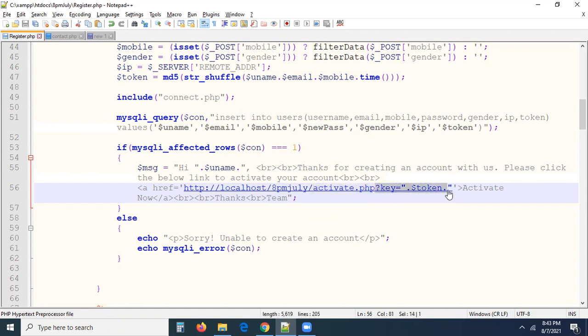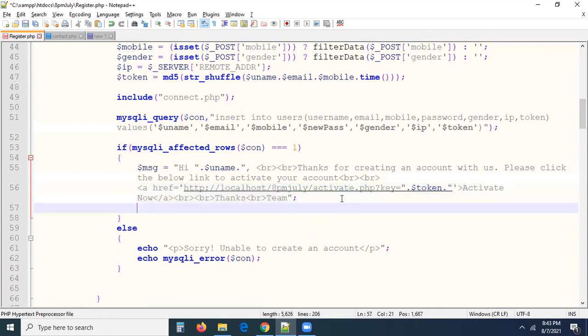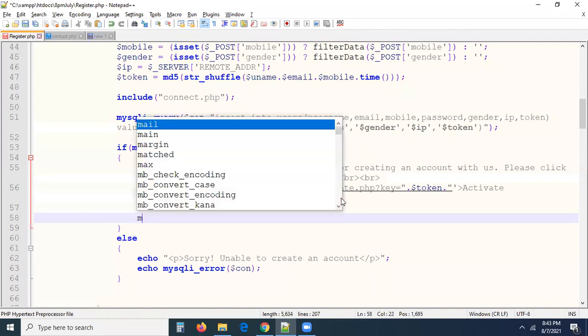With a key token. From the URL, I want to get the token and identify whose account should be activated based on the token. That's why every user has one token. They're not having the same token exactly, right? So this is done.